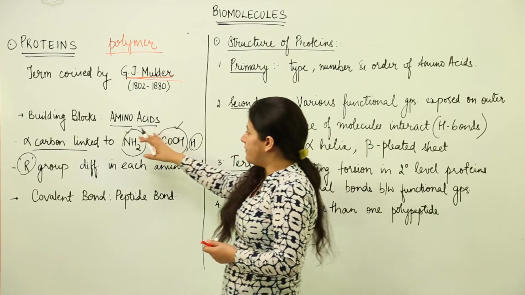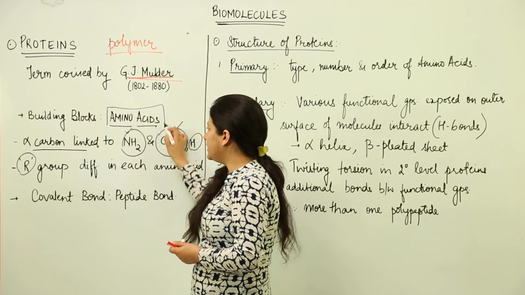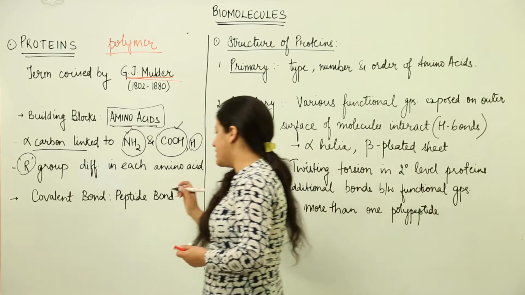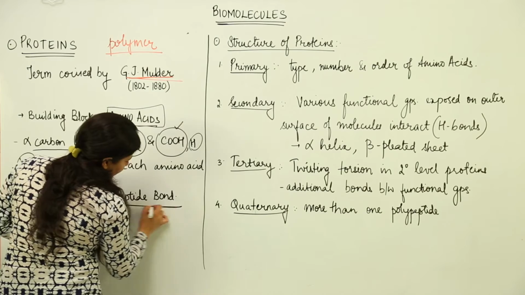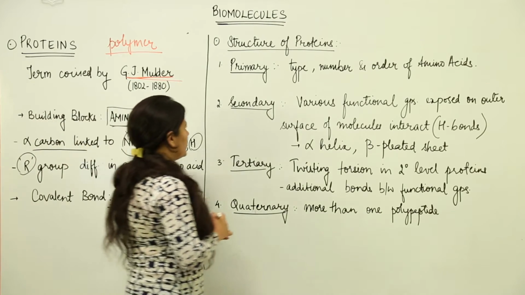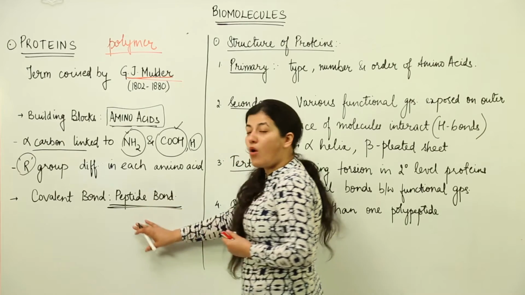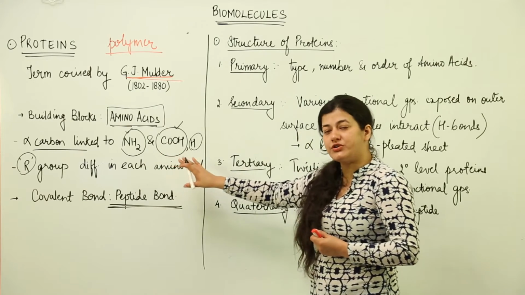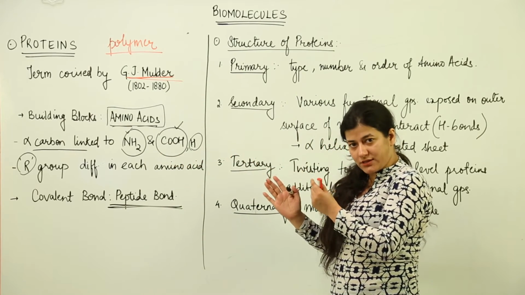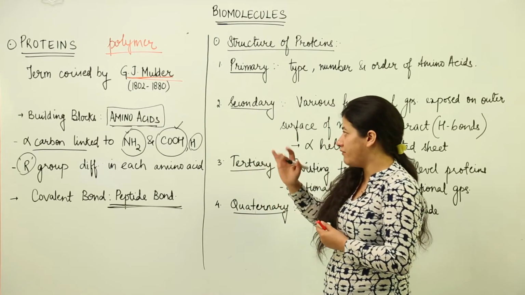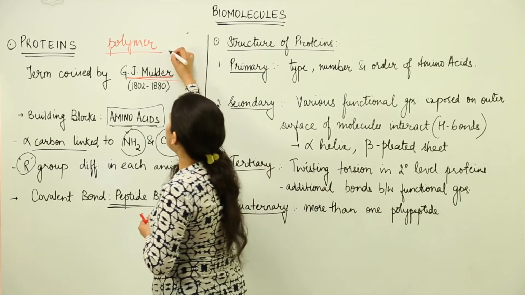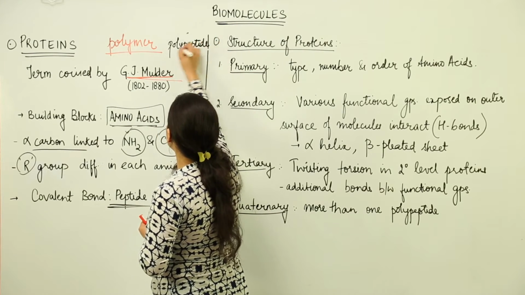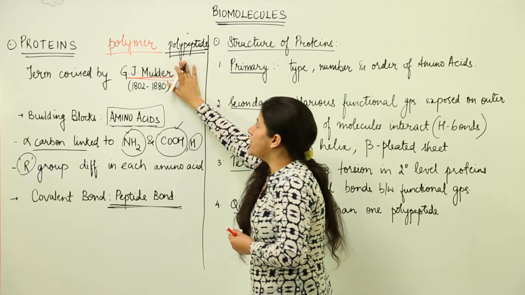Now, these amino acids, which are the monomers of protein, are joined to the next amino acid and the next amino acid by a covalent bond known as a peptide bond. What is this peptide bond? It is a covalent bond which is created between two adjoining amino acids in a polypeptide chain. So here we come across a new term, polypeptide chain, or polypeptide synthesis. What is a polypeptide?